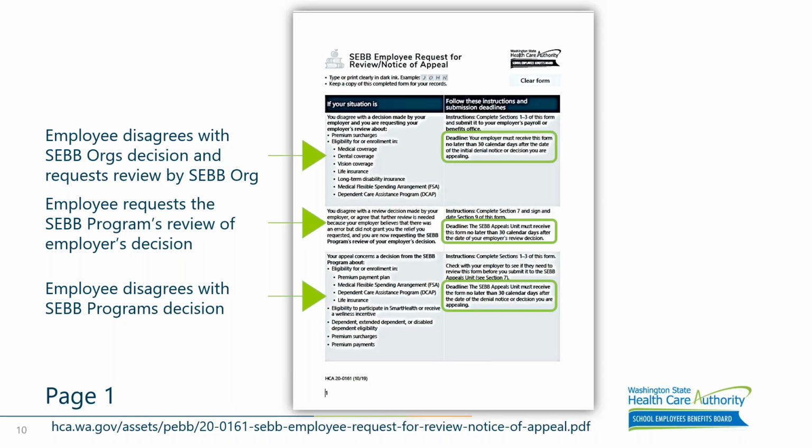Please note that we have not completed all of the updates for the 2021 appeal form. It is important for employees to use the updated appeal form that is found on the website. Occasionally, we will update the appeal form mid-year. This is a really good reason why it's important to not save a copy of the appeal forms to your computers, and to encourage the employees to access the appeals website for the most current version of the form. We are going to make updates to the SEBB program decision portions of this form to bring more clarity to the situation. Now we are going to walk through the appeal form and how it works.